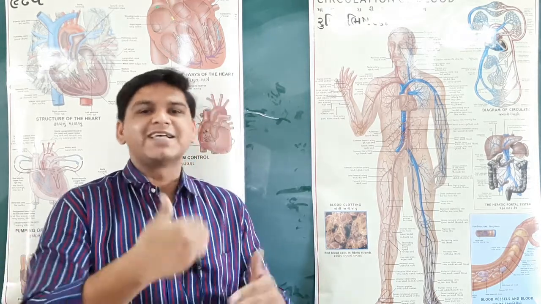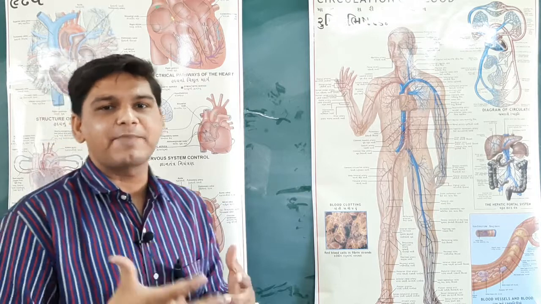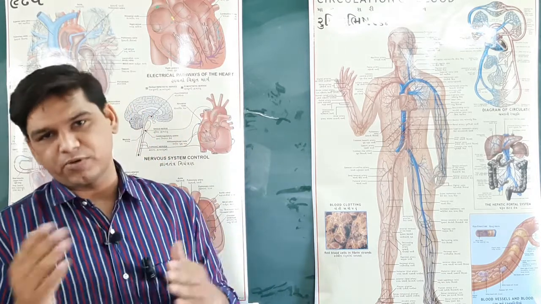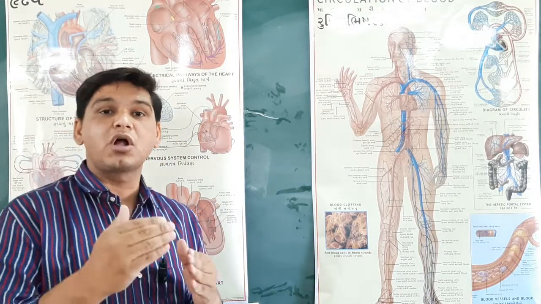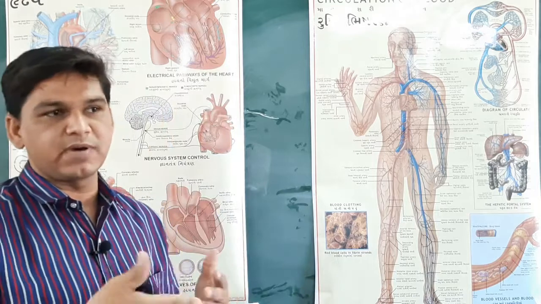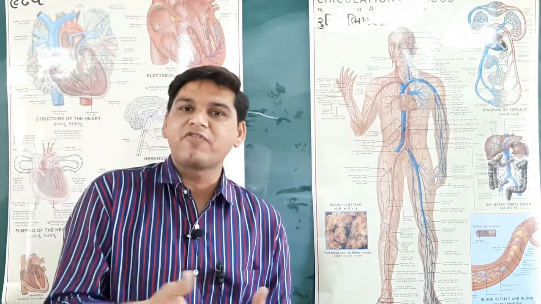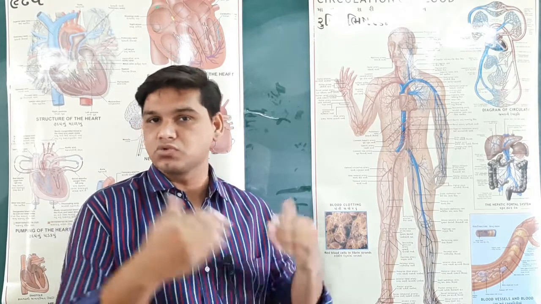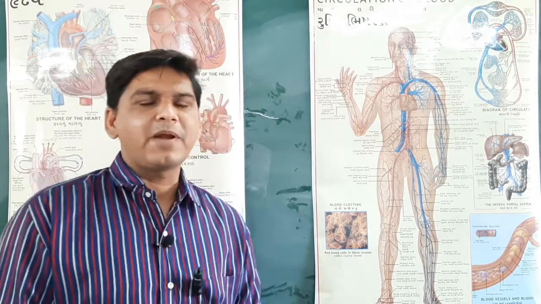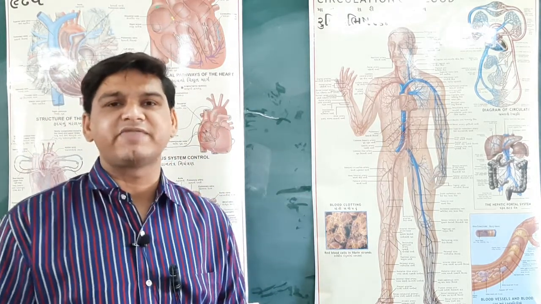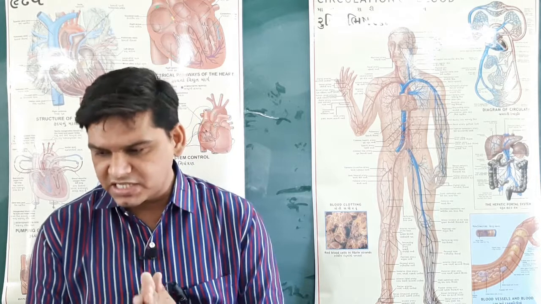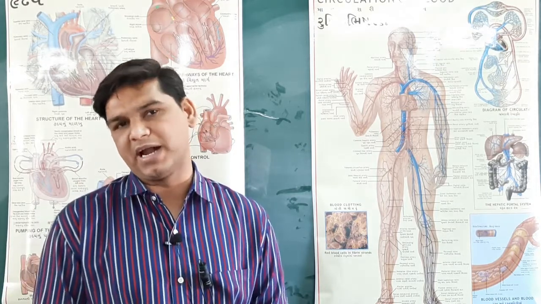Transportation in plants requires different types of cells. Two complex tissues are involved in transporting these substances in plants, called xylem and phloem. We have already discussed in the 9th standard how xylem is responsible for conducting water and how phloem conducts food and other substances to the other organs of the plant. First, we discuss higher plants. Higher plants have specific tissues called xylem, which is involved in the transportation of water in plants.